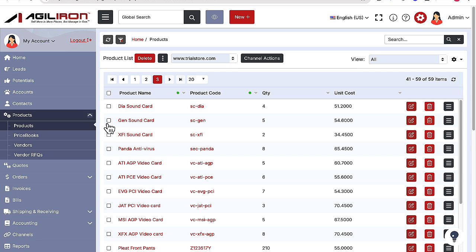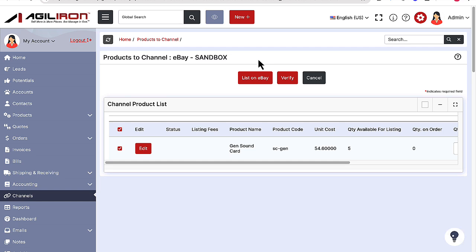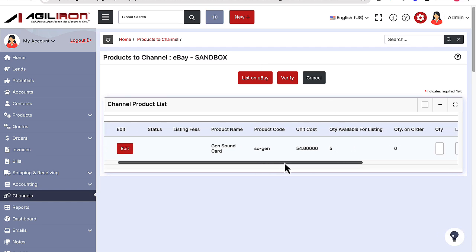First, we will simply go to the product module here and select the few products we want to offer in a new listing for sale on eBay. Then we select here from this drop-down menu which channel we wish to push those selected products into, and then select the channel button. On this listing screen here, you will find the selected products along with defaults of the listing fields we previously selected when we configured our eBay channel.